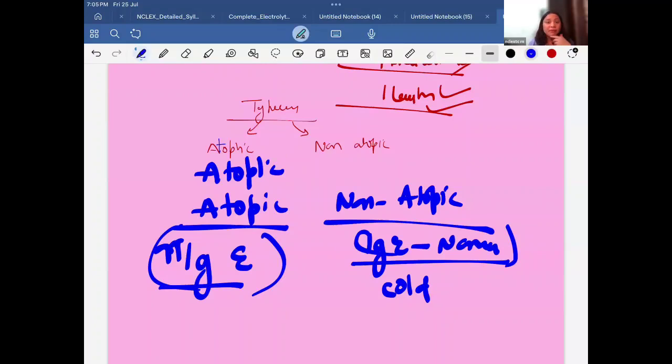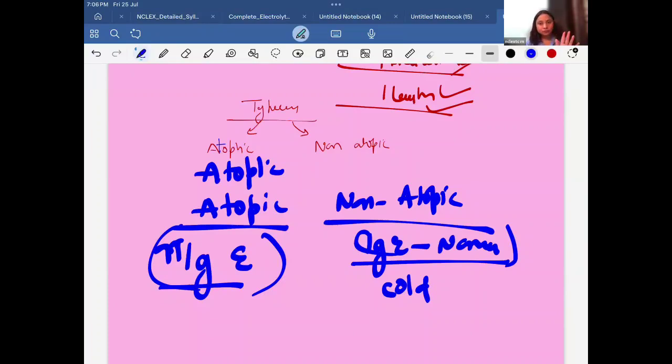There might also be a drug-induced cause. There is one special drug, and I'm telling you now, remember it for lifetime. The drug is an NSAID, aspirin. Aspirin-induced asthma is there, where there is no antibody present; it is not immune mediated. So if the patient is having asthma due to cold weather, or due to a drug like aspirin, these come under non-atopic asthma.